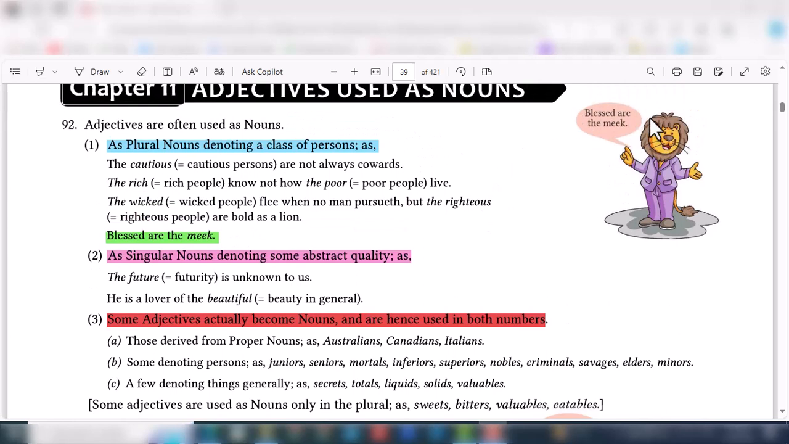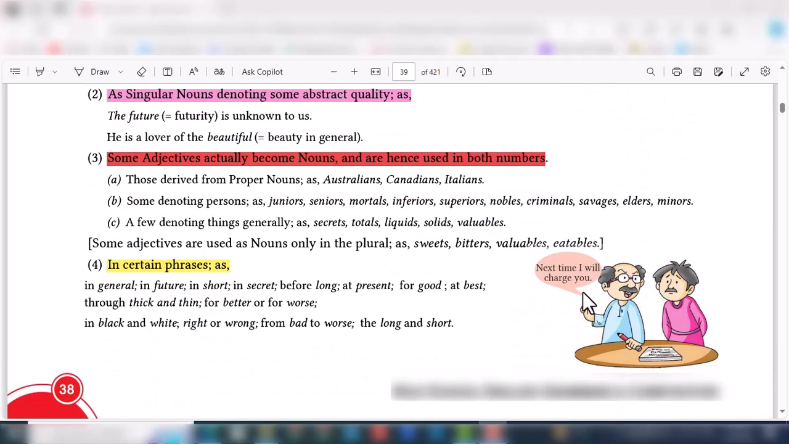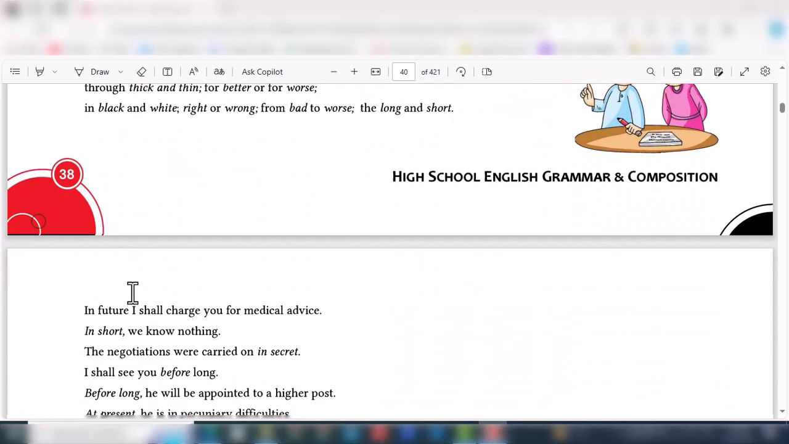Same as "the blessed" or "the meek." Next, certain phrases use an adjective as a noun, for example, in general, in future, in short, in secret, before long, at present, for good, at best, through thick and thin. Other examples are the long and the short, bad and worse, right and wrong.